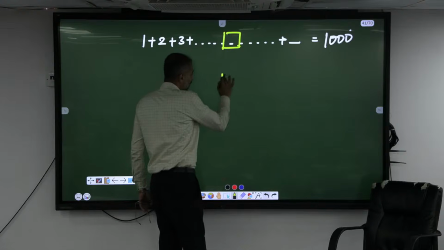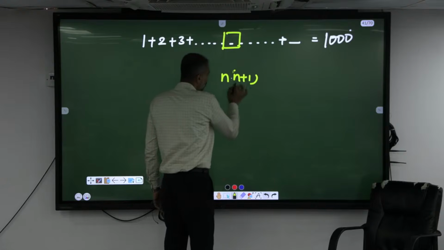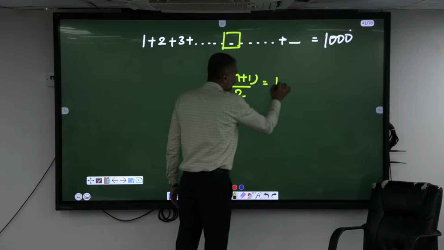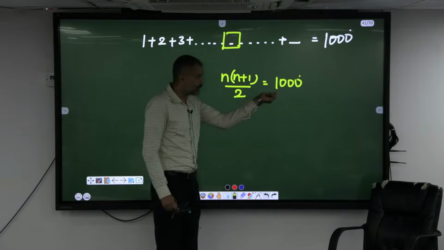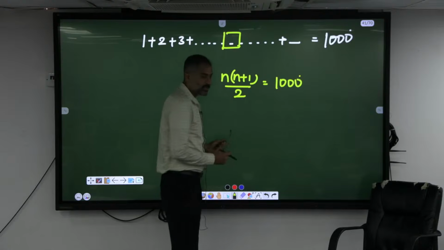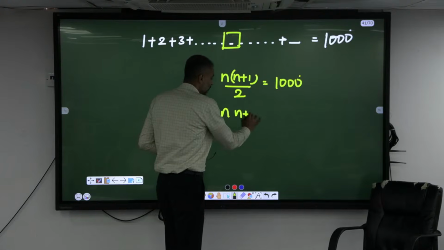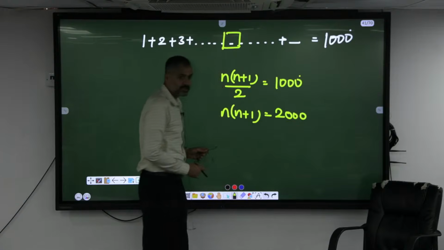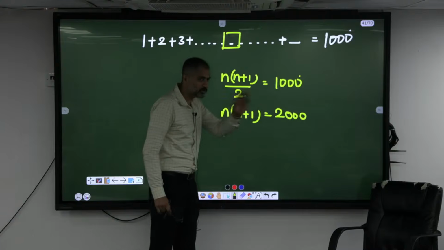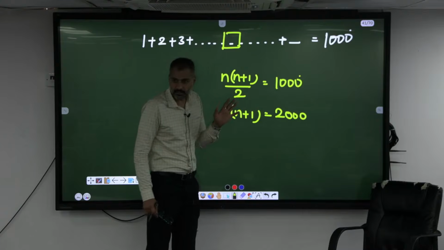Meaning, when I do n into n plus 1 by 2, I am getting 1000, which is an erroneous answer. There is an excess of something. If n into n plus 1 by 2 is equal to 1000, n into n plus 1 is how much? 2000. So among the factors of natural numbers, n into n plus 1 does not give 2000. You don't get 2000.